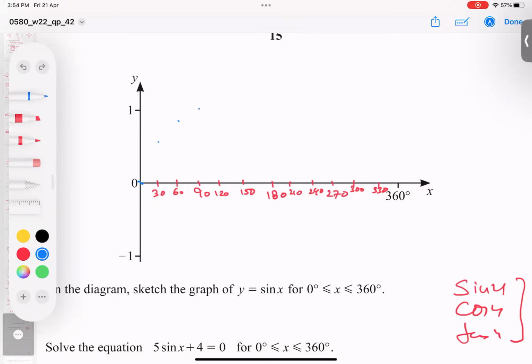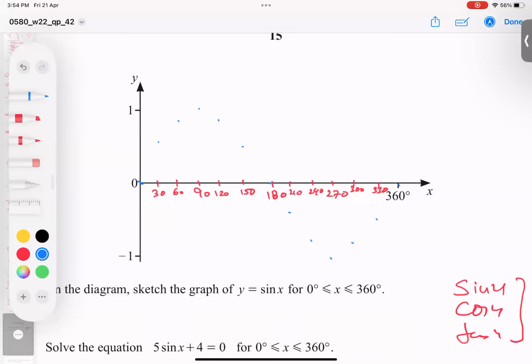And then 120 starts coming down. And 150, again it's coming down, same like a half. Then 180, I get a 0. And then 210, I get a negative half. At 240, you got negative 0.8 point something. 270, I get sharp negative 1. Okay, as a teacher, I know these things, but you will type in calculator and you will get it.